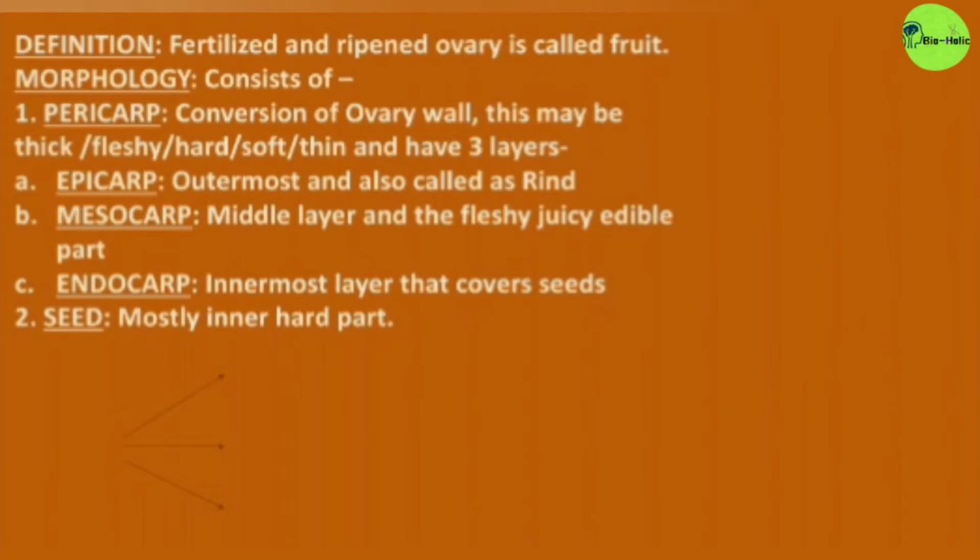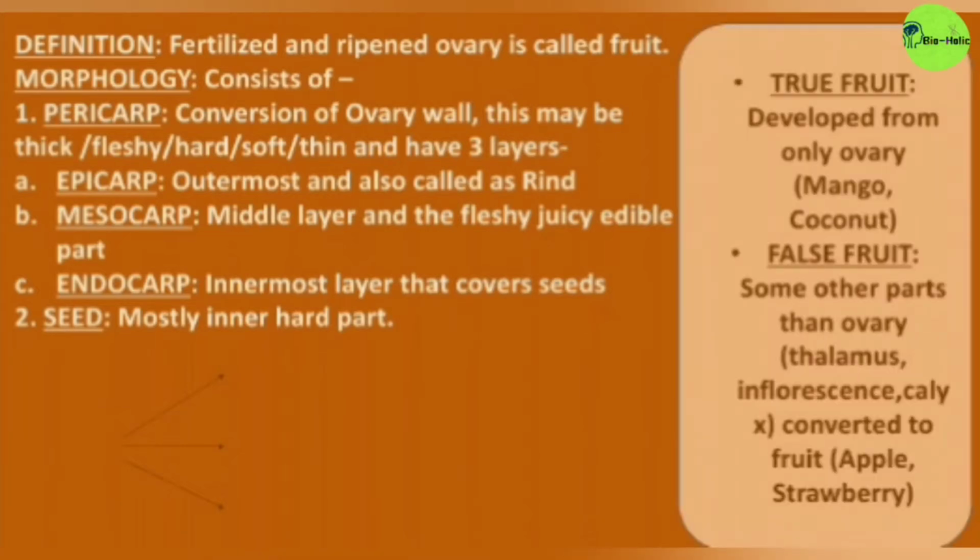A fertilized and ripened ovary is called a fruit. It consists of two parts, the pericarp and the seed. The pericarp has three layers: the epicarp, the mesocarp and the endocarp. And the seed is mostly the inner hard part of the fruit.